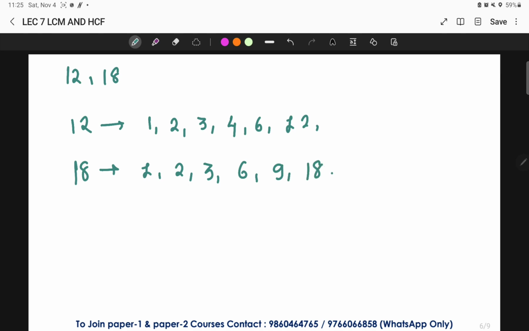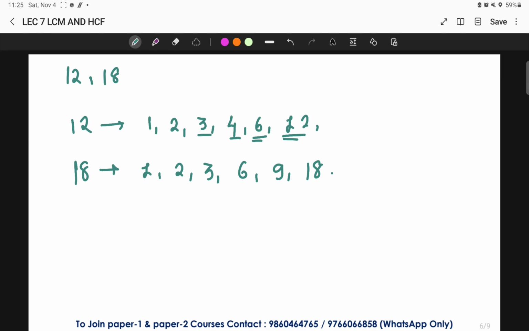For the students who are watching me for the first time, factors simply means that the number should come in the table. Like, in the table of 1, 12 can come, in the table of 2, 12 comes, in the table of 3 also 12 can come, in the table of 4 also 12 comes, in the table of 6 also, 6 2s are 12, 12 1s are 12. This is the meaning of factors. To understand it in depth, you can please see my previous classes as well.